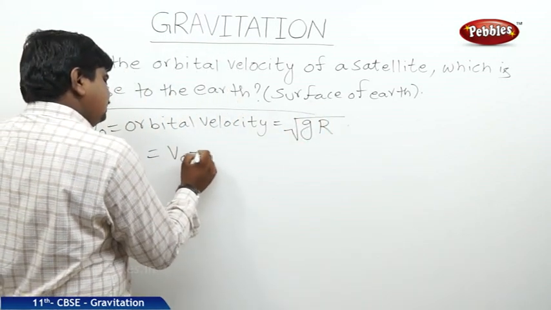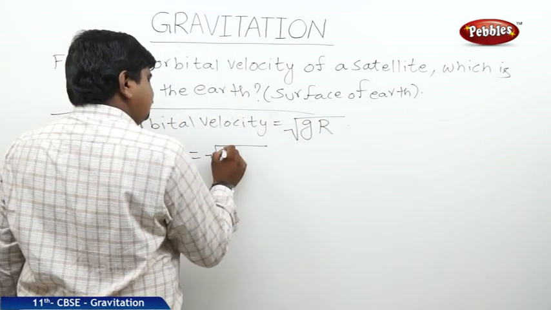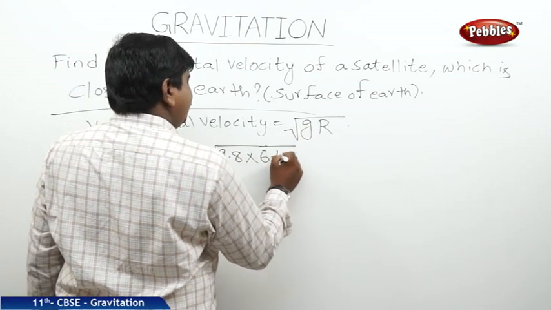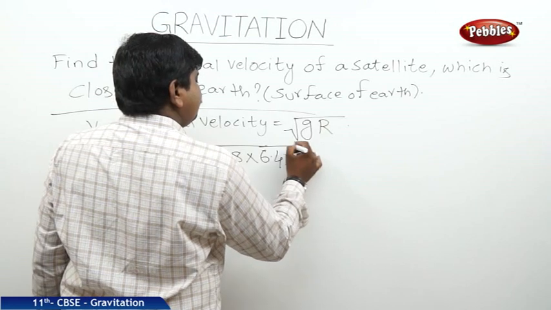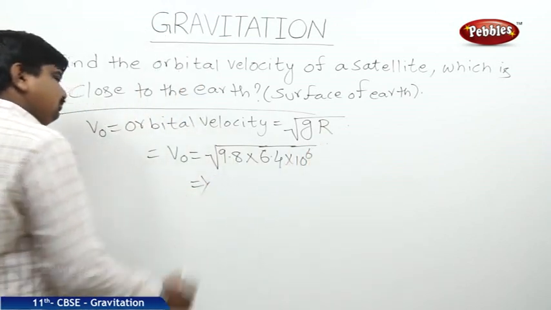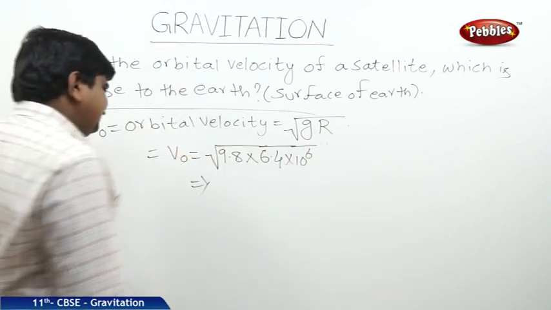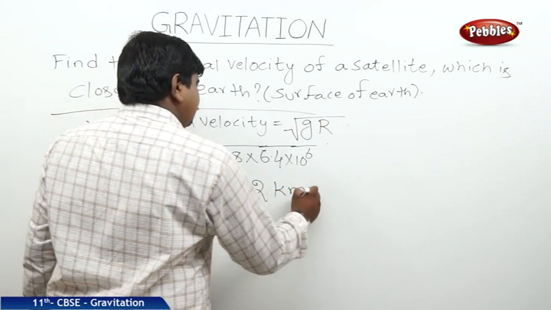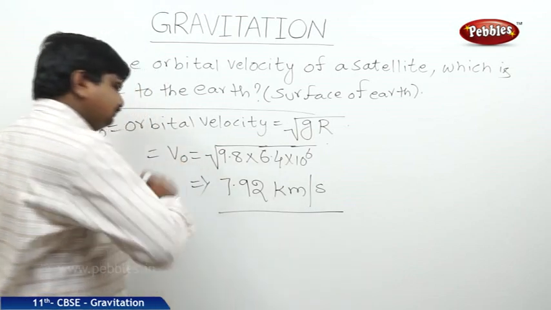Therefore, V0 is equal to the square root of g times R, where g is 9.8 and the radius of earth is 6.4 into 10 to the power of 6 meters. If we do the calculation, we get approximately 7.92 kilometers per second.